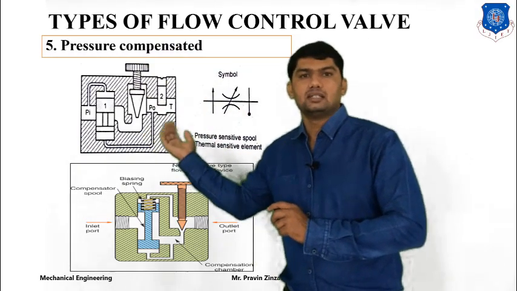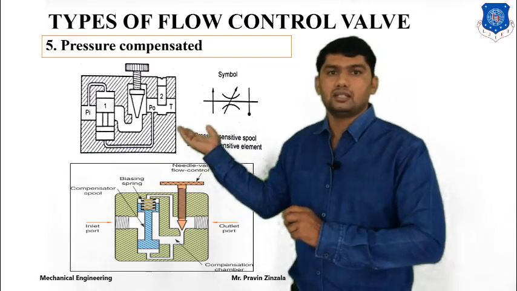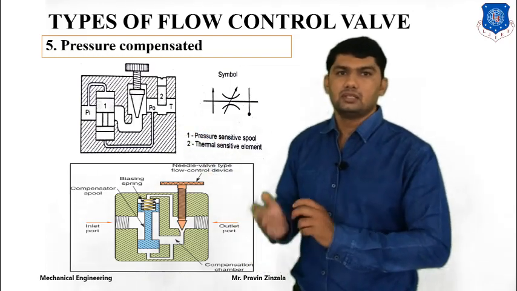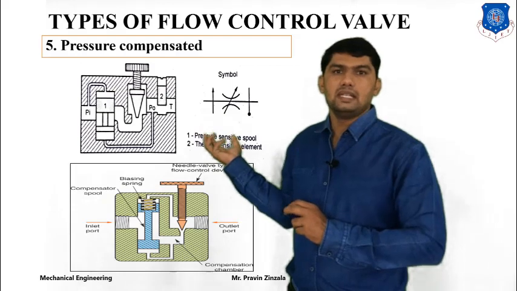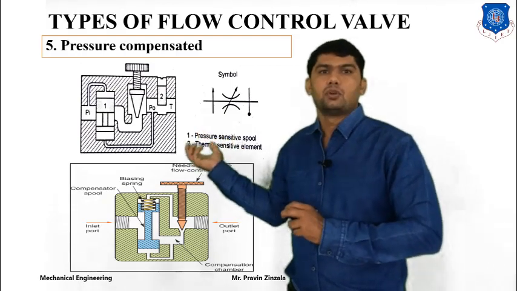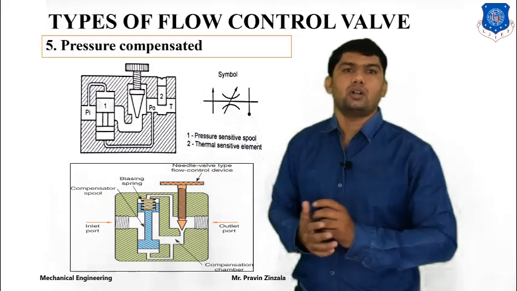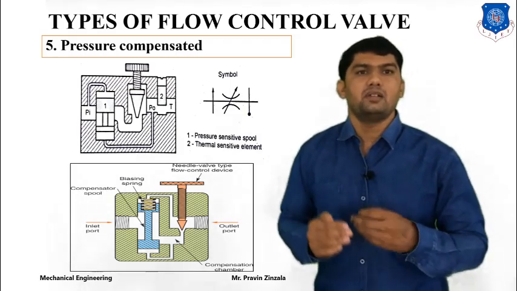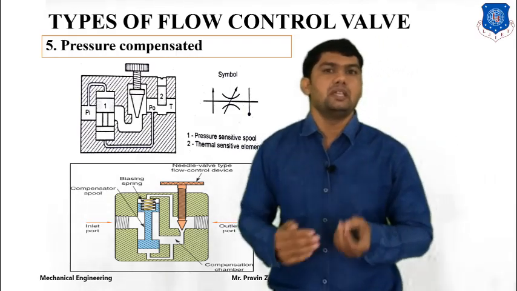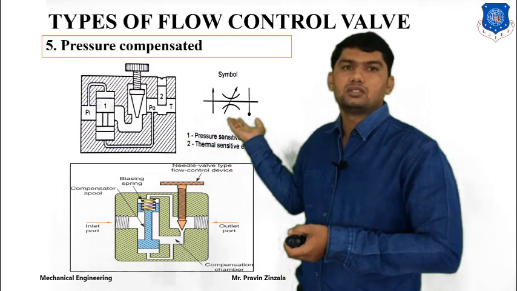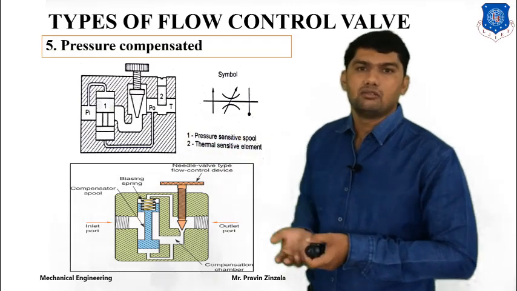So it's called pressure compensated valve. It means as outlet pressure increases, flow rate also increases. So according to pressure, the valve operates and the flow rate is regulated. And this is the symbol of the pressure compensated valve.